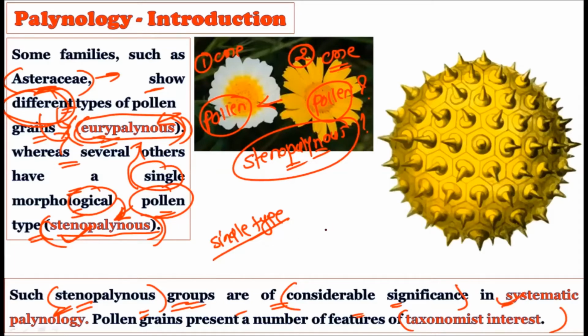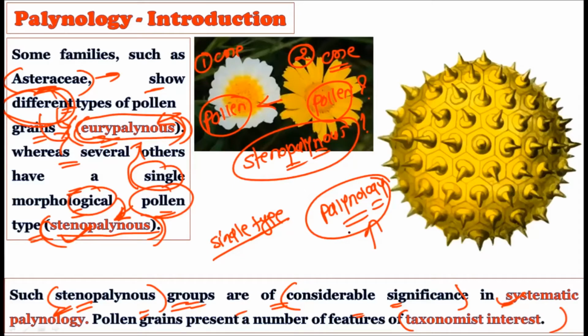Now, what is systematic palynology? When we use palynology in systematics, that is, to classify the plant, to name the plant, and to place the plant at a particular rank, that is for classification purposes. In such a case, we use the term systematic palynology.